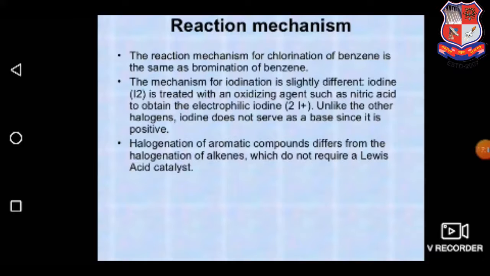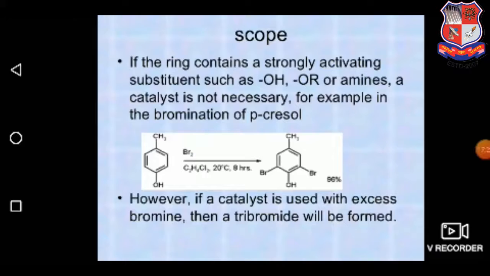Halogenation of aromatic compounds differs from the halogenation of alkenes, which does not require a Lewis acid catalyst. The scope of these reactions involves the formation of compounds which are used in the formation of frangine and other polycyclic compounds.